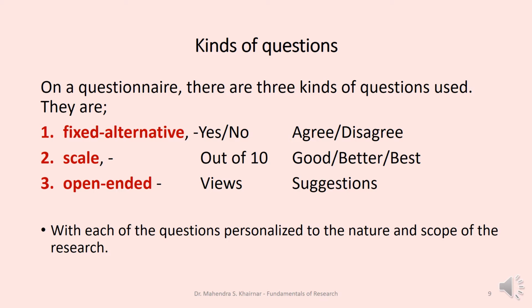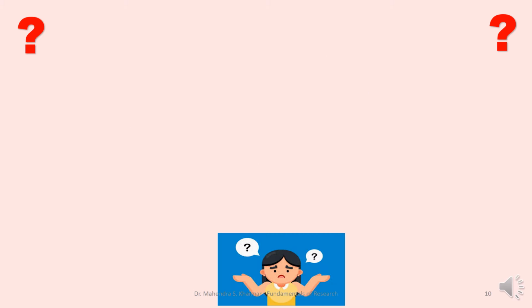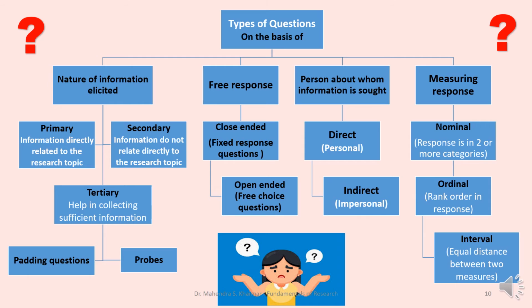It is more appropriate to prepare certain questions. These questions can be of three kinds: fixed and alternative, scale based and open ended. Now we'll see more about these kinds of question. What kind of questions have to be formulated in preparing a questionnaire? These are the types of questions which are divided into four parts on the basis of the nature of information elicited, on the basis of free response, on the basis of person about whom information is sought and on the basis of measuring responses.